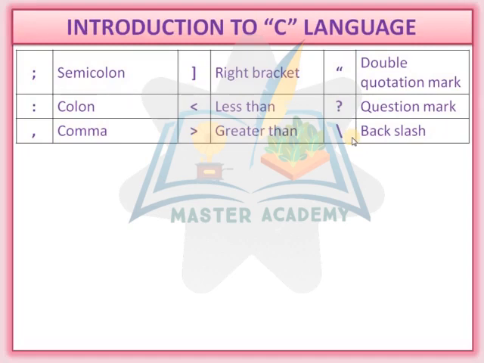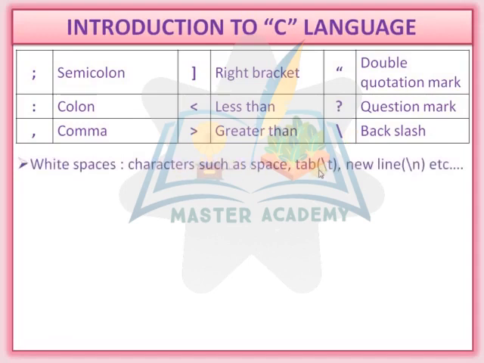What we have discussed in the character set: alphabets, then digits, then symbols, and the last one is white spaces. White spaces such as space and tab, whose shortcut key is \t. New line, if you want to print a line on a new line, is also a white space, \n. Different white spaces are used in this programming language.